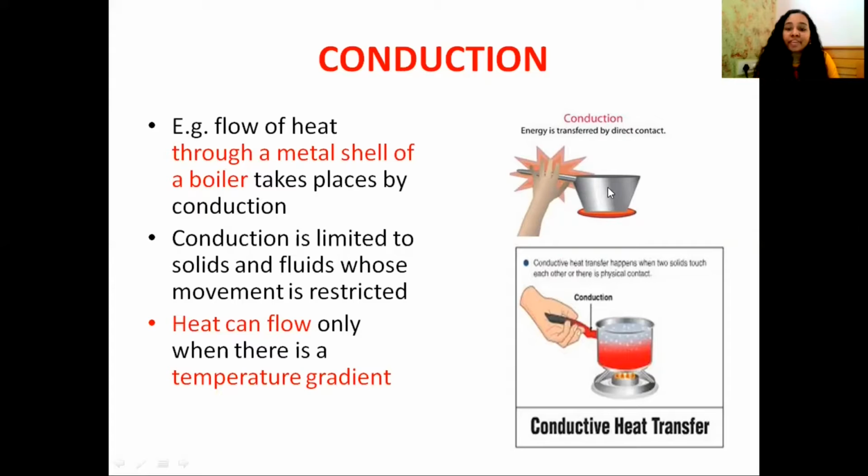Example: flow of heat through the metal shell of a boiler takes place by this mechanism, conduction. Conduction is limited to solids and fluids whose movement is restricted. As I already said, heat flows from a region of high temperature to a region of low temperature. That means a temperature gradient exists there. Because of that, heat transfer occurs.